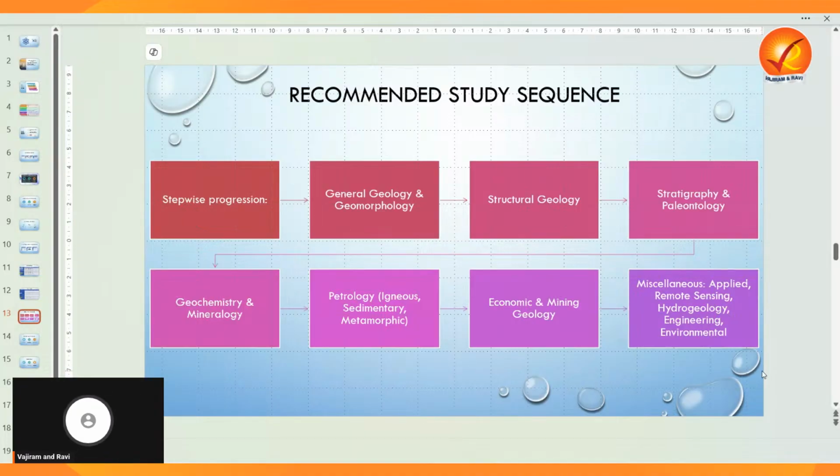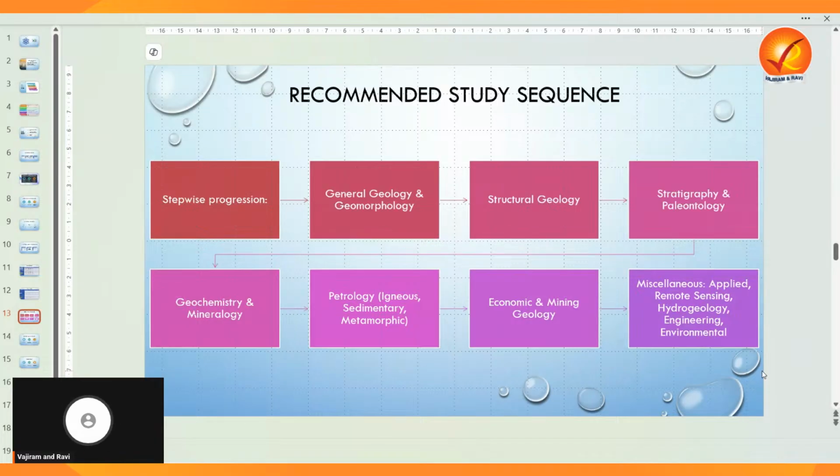If you are covering it effectively, then your petrology is nothing, we can say. Once your petrology, geochemistry, even the paper one, stratigraphy is covered well, then your economic geology will be very, very easy. Why? Because economic geology is nothing but, in simple language, which mineral commodity in which state, where, how it is there. That is the thing you are going to study under economic geology.